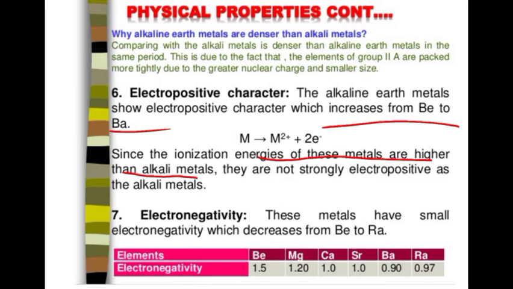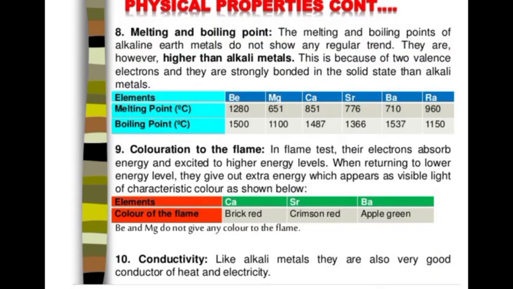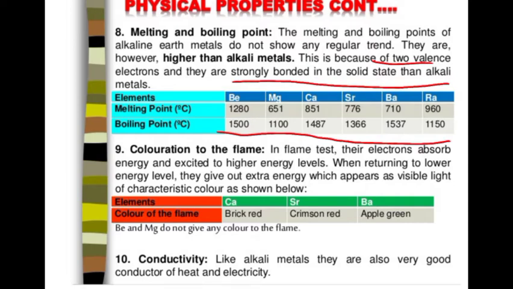Electronegativity. These metals have very small electronegativity, which decreases from beryllium to radium. Melting and boiling point. We cannot see a regular trend, but the melting and boiling point is higher compared to alkali metals. This is because of two valence electrons, and they are strongly bonded in the solid state than alkali metals. This is the trend in the boiling and melting point.